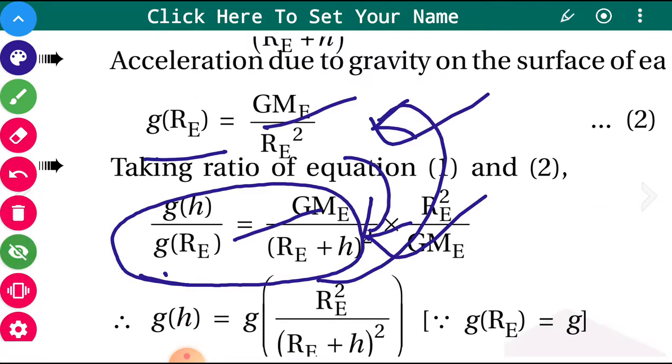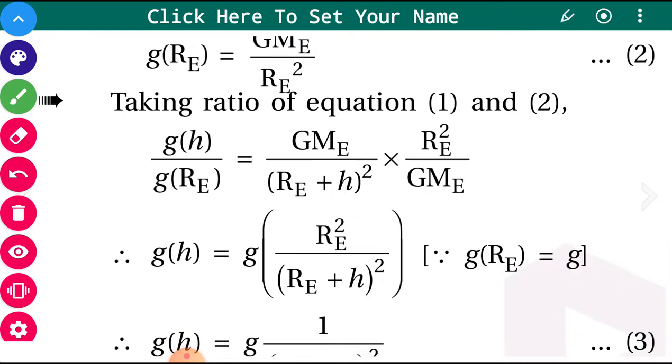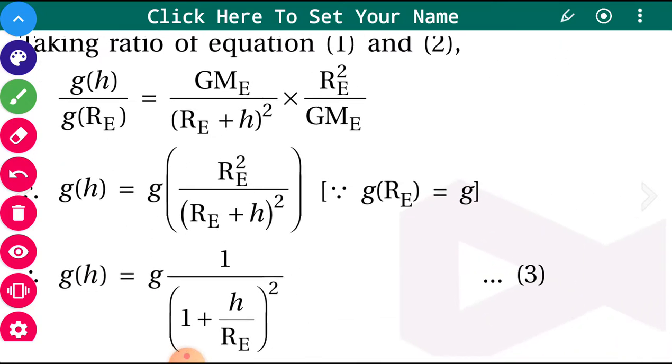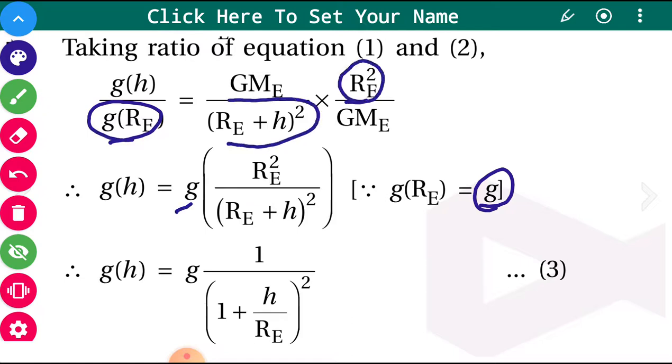Then we make g_h the subject of the formula, so g will come here in multiplication. Gravitational acceleration on the surface we simply write as g, so it becomes g into Re square upon (Re plus h) the whole square.